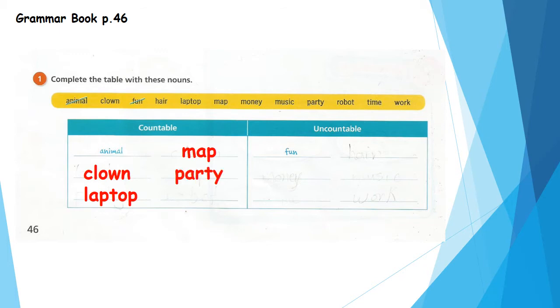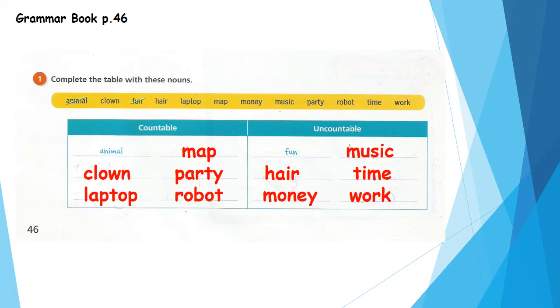Robot, can I count robot? Yes, sure. Robots, 3 robots, 4 robots. Okay, what about time? Can I count time? No, it is uncountable. Can I count work? No, it is uncountable. So, fun, hair, money, music, time, work are uncountable nouns.